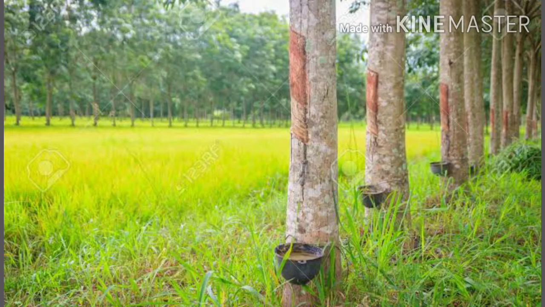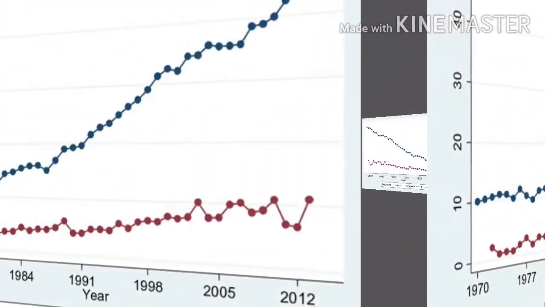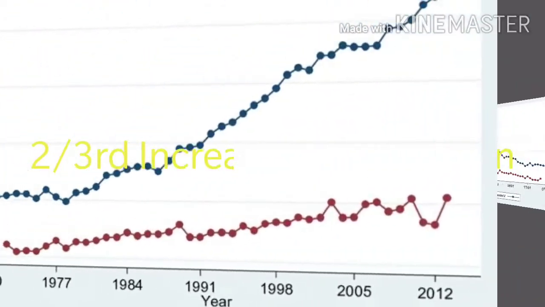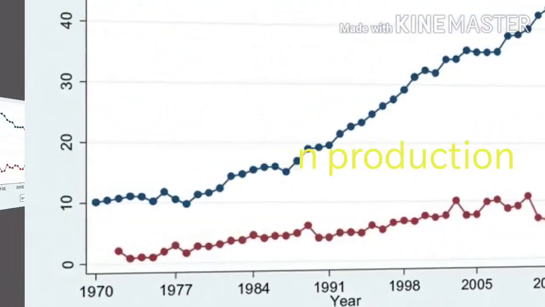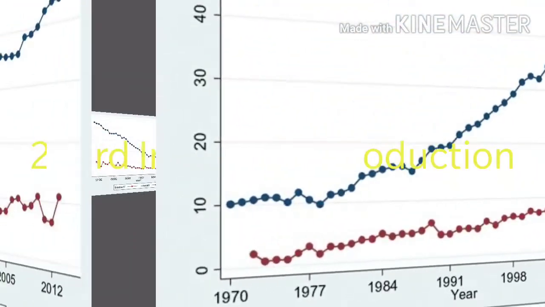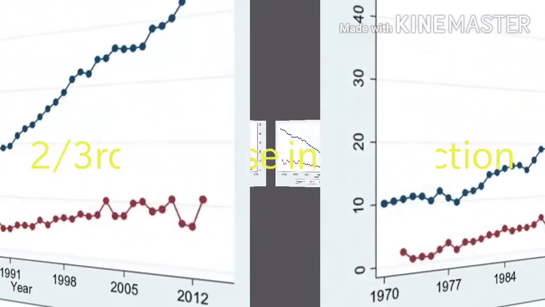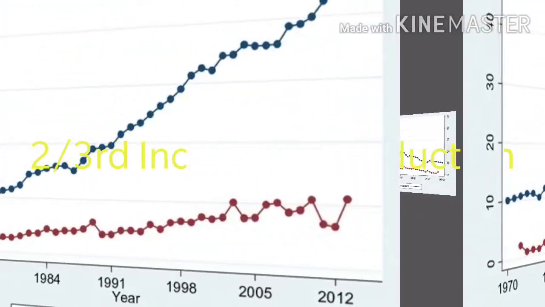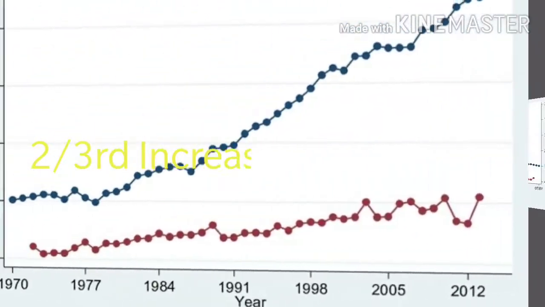Because of this threefold strategy, Vietnam's rice production increased to a high level. You can see their export increased. Two thirds of the total rice production they began to export to France.